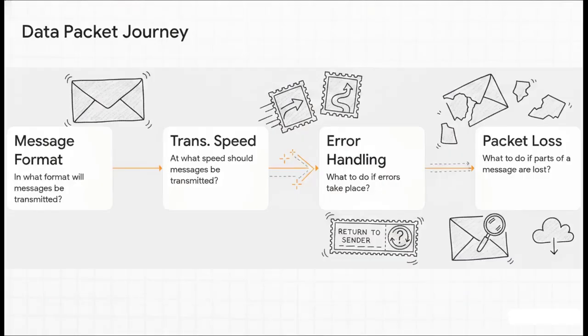Think of this literally like the physical postal service. Before you drop a letter in the mail, you need a standard format, right? Like a standard envelope size. You need to pick a transmission speed, like choosing a priority stamp. You have to have a system for error handling, a return address. And of course, you need a backup plan for packet loss, just in case that letter vanishes in transit.